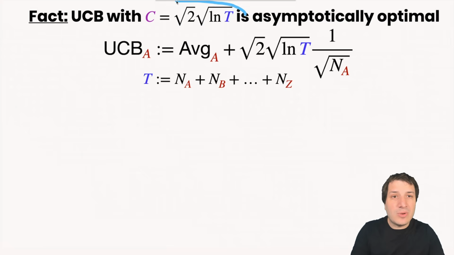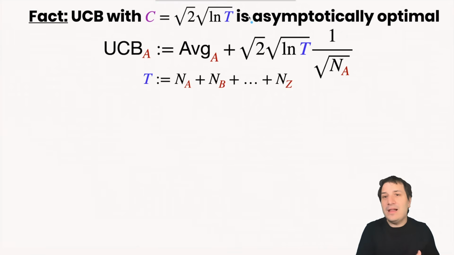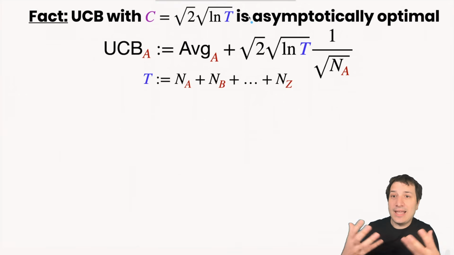And by doing it this way, you are ensuring that you never leave any arm fully behind. You'll eventually come back and revisit every single arm. You'll never fully eliminate an arm. You'll always come back and try it again at least once.